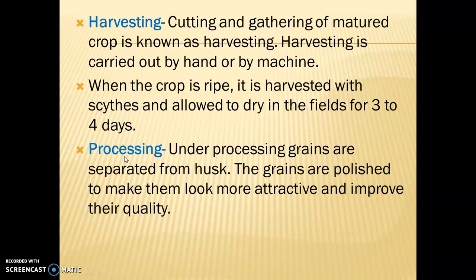Next is processing. Processing is the last stage. Under processing, what is the first step? To separate the grain from the husk. Husk is the outer part of the rice. You have seen the brown part of the rice. Rice is a white grain and the outer part is called husk, which is brown in color. So the separation of grain from the husk is the main part of processing.